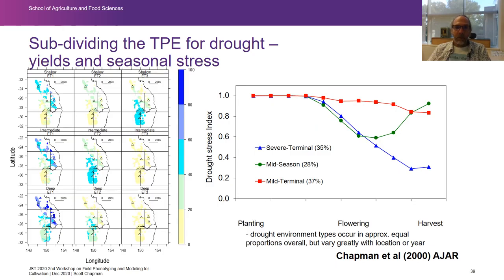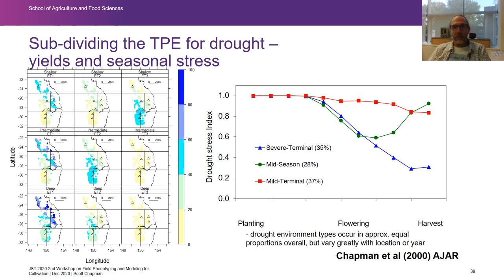So here are the 3 environment types that we derived from an analysis of all these locations that span about 1,600 kilometres from the top part of the sorghum production zone to the bottom. And we found that there were these 3 types of stresses that occurred in about equal proportions through the seasons, across any combination of soil type and season and location.